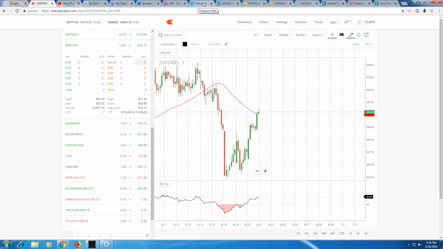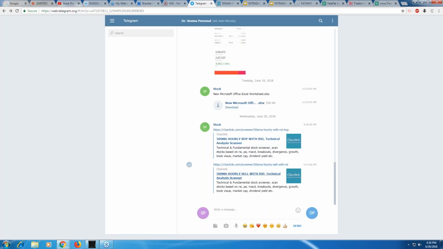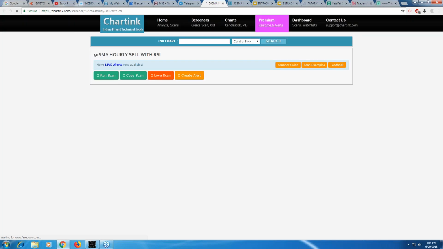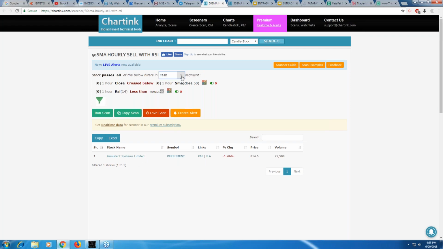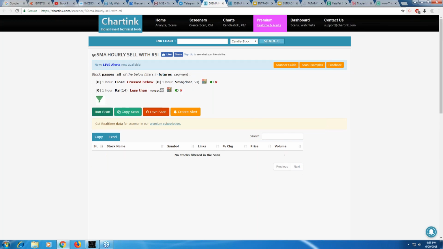And you have another screener which is basically for RSI in the downward direction. So Persistent Systems Limited, there's only one stock. So in cash, we cannot sell. We will only need it in futures. The stock has to belong to futures stocks, then only. We got no filter, no stock. Let me just remove this and then run it. So Amara Raja Batteries and Adani Enterprises are below 50 moving average. Let's see what is happening in them.